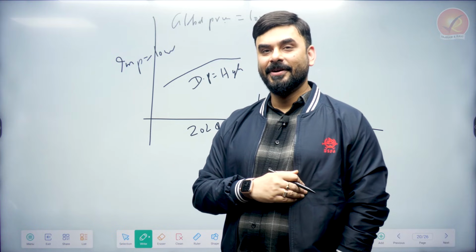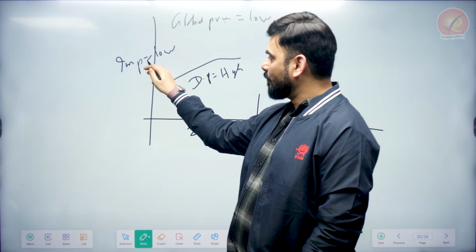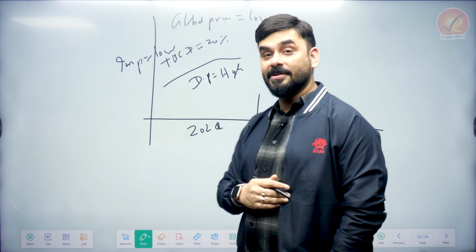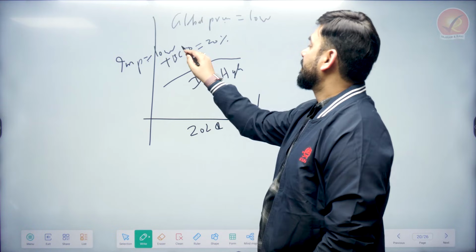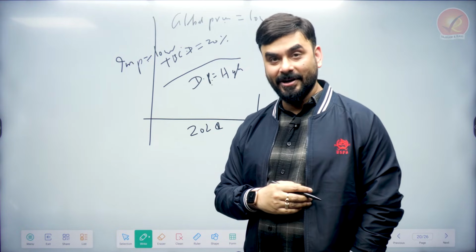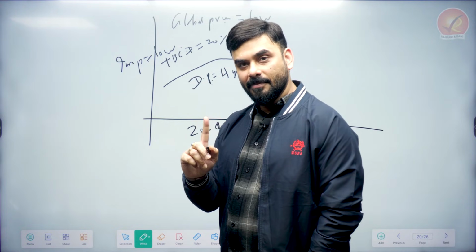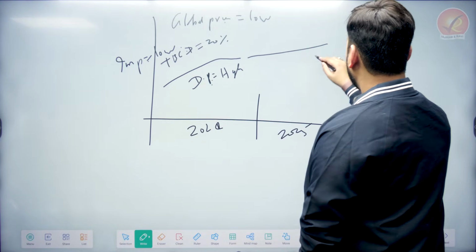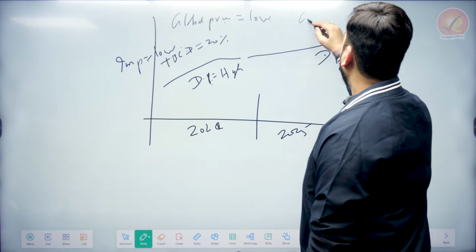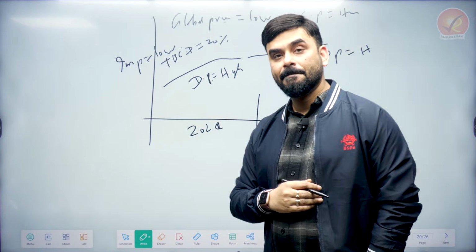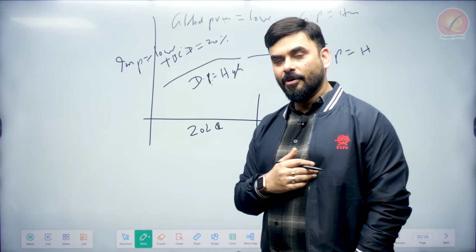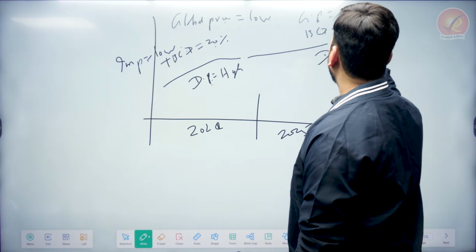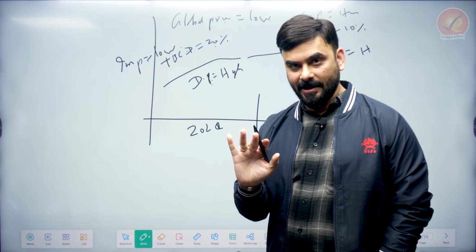So what did the government do? To make these prices similar, when you import something at low price, you add basic custom duties. So government added a 20% basic custom duty to imported oil, so as to make its price similar to the domestic price of the oil. Then over a period of time, our prices also increased. So domestic prices were also high and global prices were also high. So the government of India said, since they are similar, we reduced the basic custom duties to 10%. We said 10% is fine.